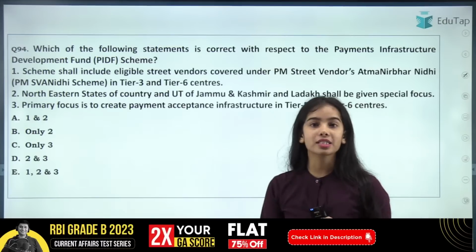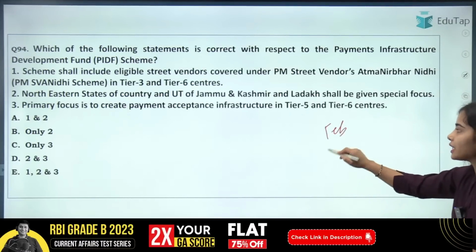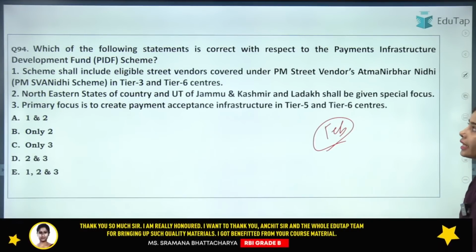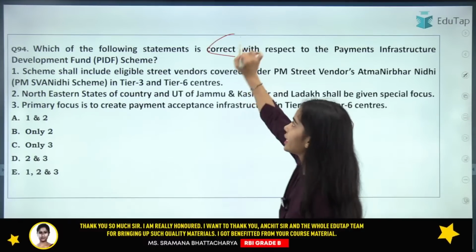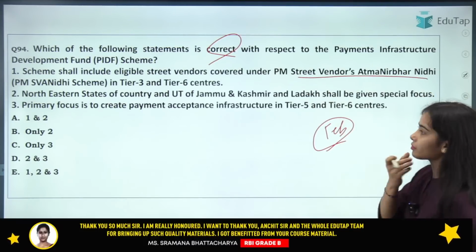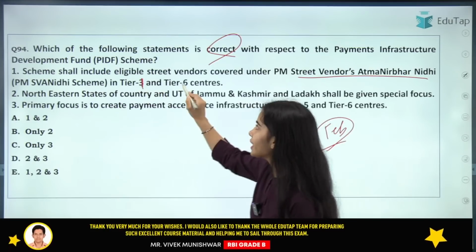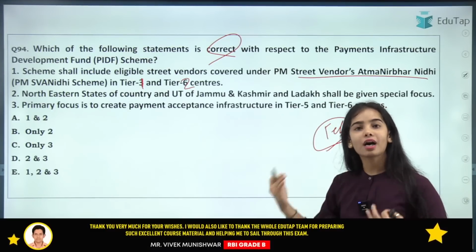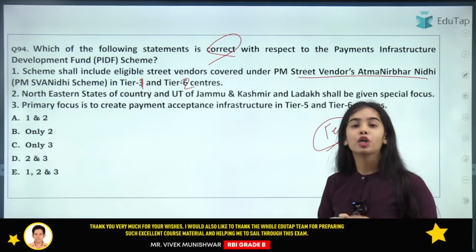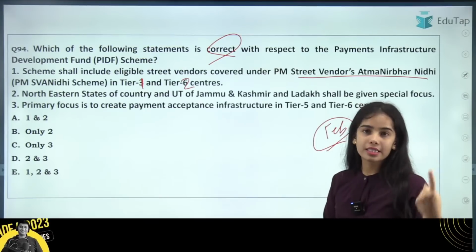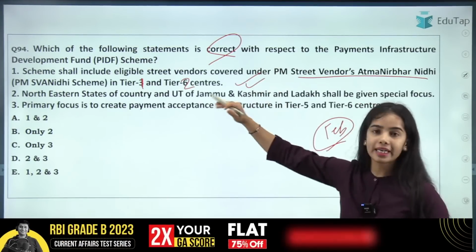So the PIDF scheme is a very important scheme. In February 2023, the status update on the PIDF scheme came. Now you have to tell which of the following statements is correct regarding the PIDF scheme. First of all, the scheme shall include eligible street vendors under the PM Swanidhi scheme in tier 1 and tier 2 centers. Okay, because tier 3 to tier 6 centers come directly under the scheme. So the street vendors from tier 1 and tier 2 have to be included in the scheme separately.